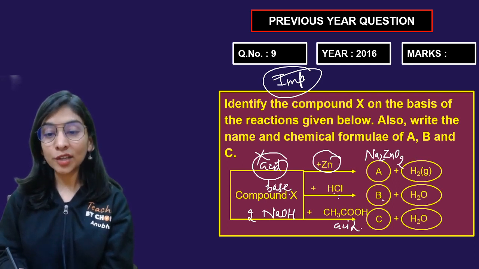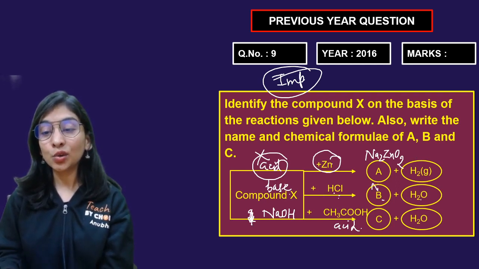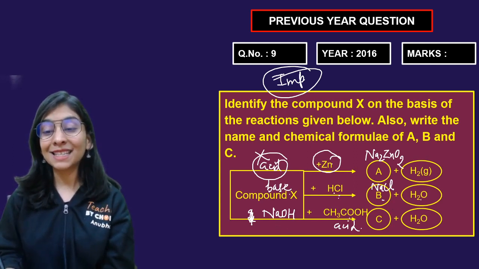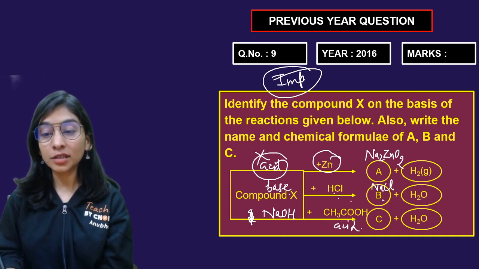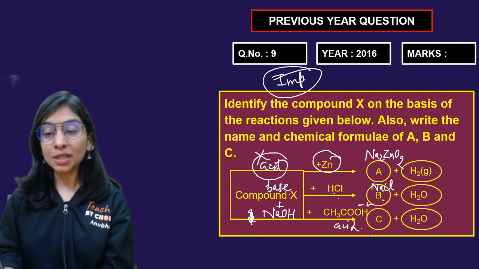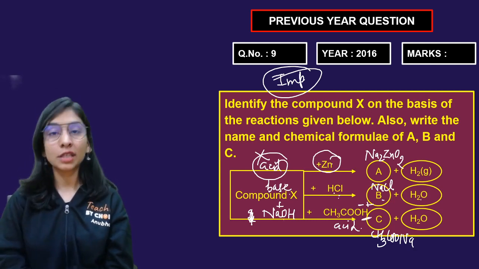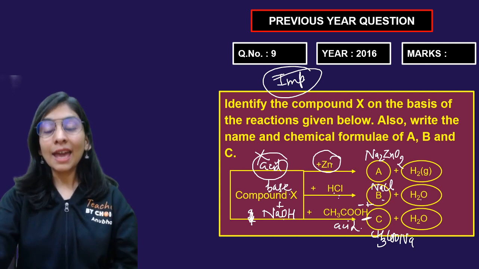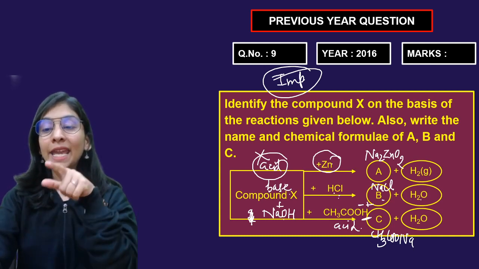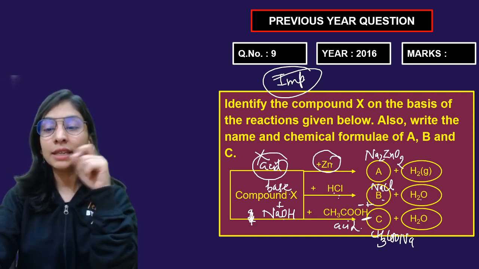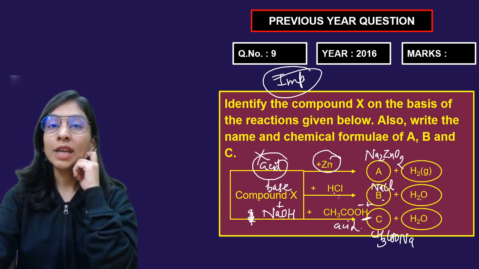hydrogen gas. Next question, with NaOH and HCl, you got NaCl with water. Reaction is balanced. With NaOH, base, and CH3COOH, acid, you get salt and water. Acid will release H positive. You are left with CH3COO negative. Combined with Na positive, you got CH3COONa as the salt. H positive and OH negative form water. So students, X is your NaOH. The A product that's formed is the salt sodium zincate. B product is the salt NaCl. C product that's formed is sodium acetate.